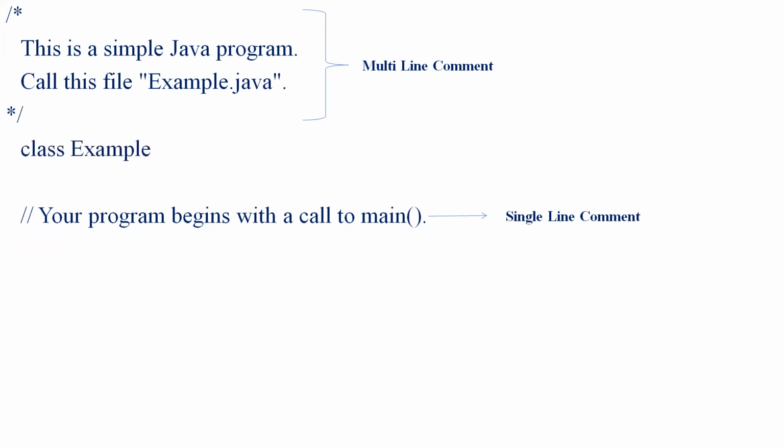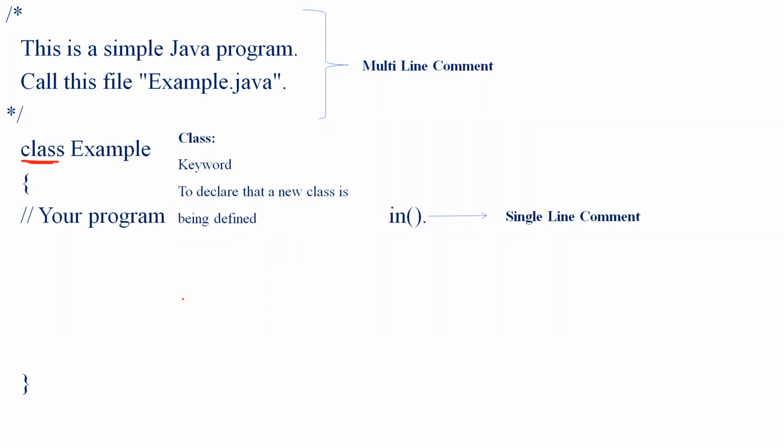The next line of code in the program is class example. Let's see why we use this class, what we mean by a class, and what example is. This class will contain one opening and one closing curly brace. Class is a keyword which is used to declare a new class which is being defined. Here example is a class which is being defined. I use the keyword class in order to declare that a new class is being created.